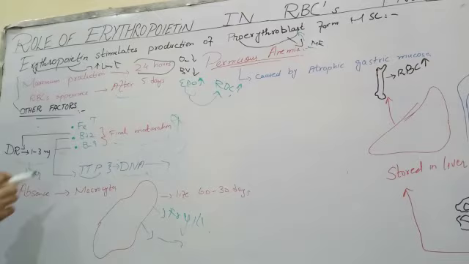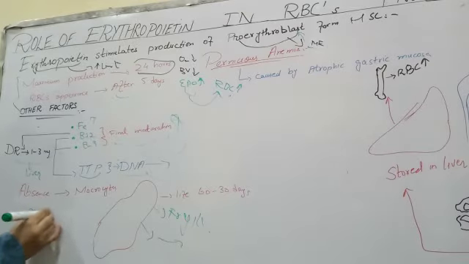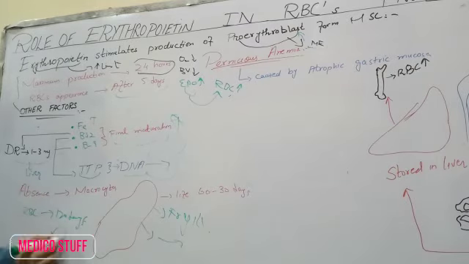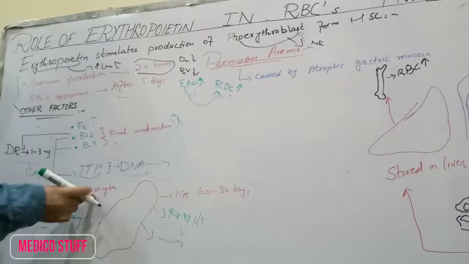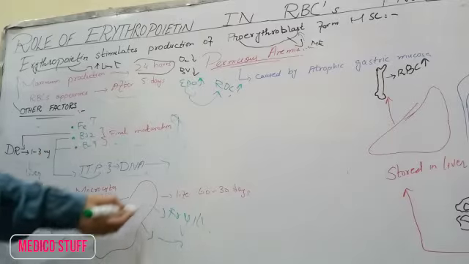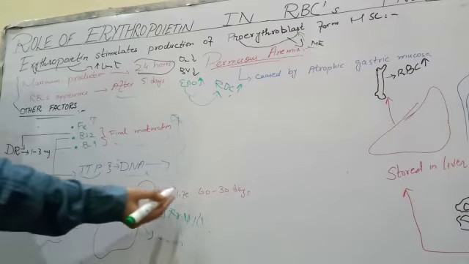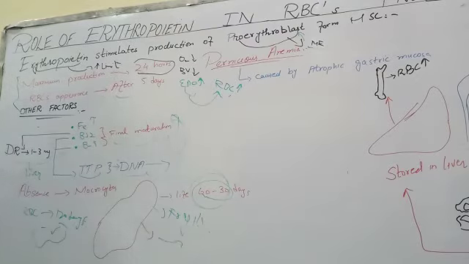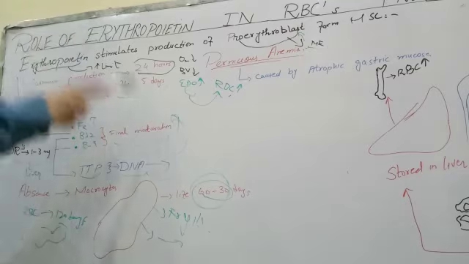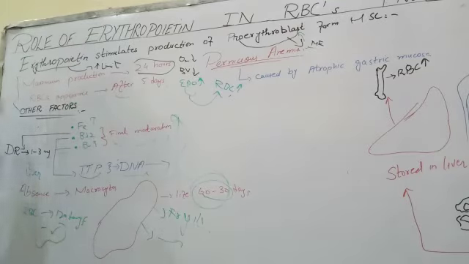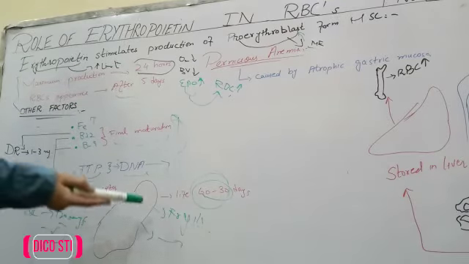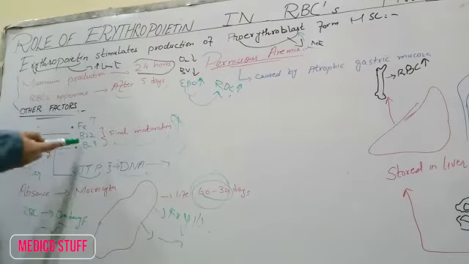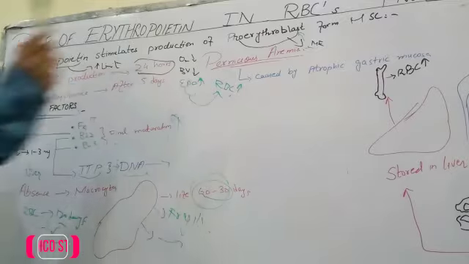Usually the RBC lifetime is 120 days, and they are biconcave. But if they are macrocytes in the absence of B12 and B9, they will be oval in shape, and their lifespan will decrease to one half to one third, meaning 60 to 30 days. So these are the factors, and in the absence of these factors, this can happen. Now the main condition that can happen in the absence of both of these vitamins is pernicious anemia.